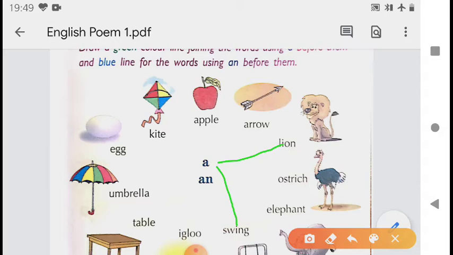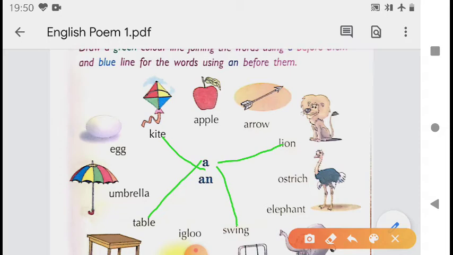Igloo, it begins with a vowel sound, a table, then an umbrella, an egg, a kite. So we are using a with kite, lion, swing and table. That means with the rest of the words we will use a blue line.